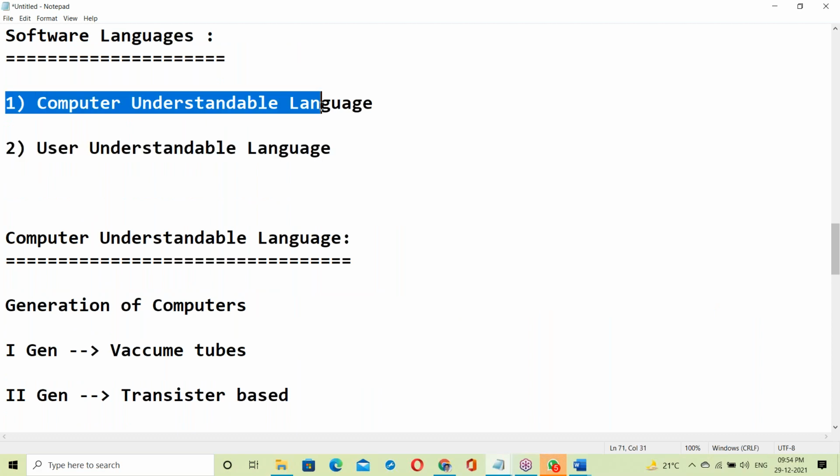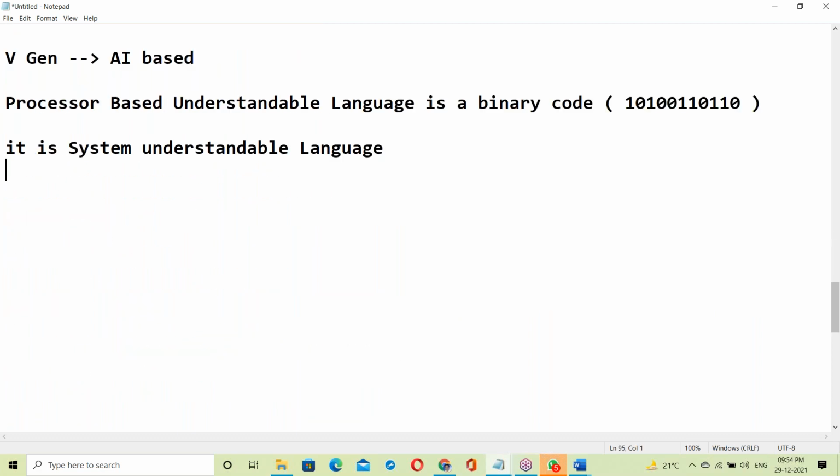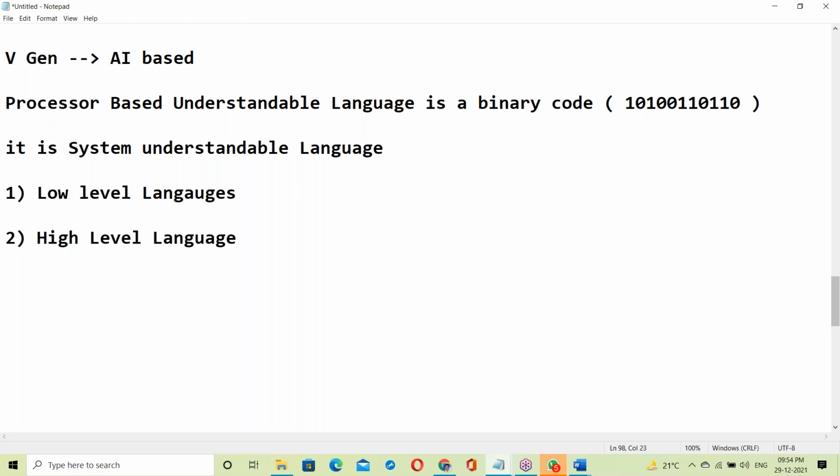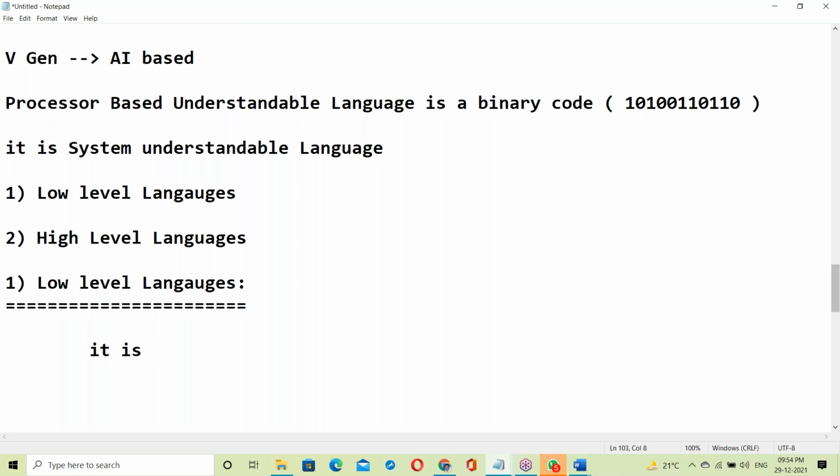Computer understandable languages are called low level languages. So in software, languages fall into two categories. First, low level languages. Second, high level languages. What is a low level language? It's a system understandable language.